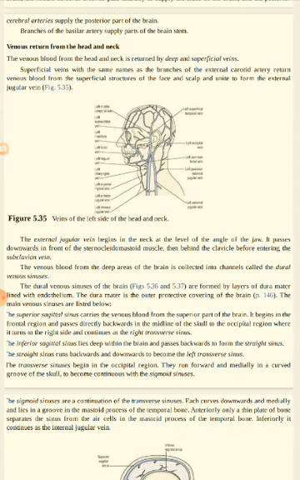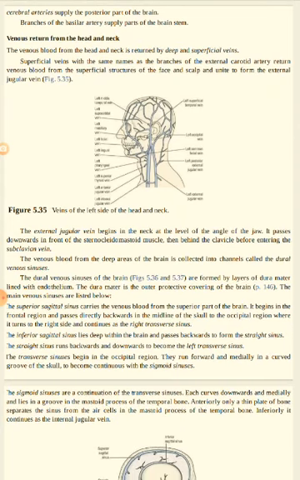angle of the jaw. So the superficial veins have the same names as the branches of the external carotid artery, and they drain blood from the superficial structures of the face and unite to form the external jugular vein at the angle of the jaw. And this external jugular vein then runs downward in front of a muscle in the neck called sternocleidomastoid, and just behind the clavicle it enters into the subclavian vein. So the superficial blood all drains into the external jugular vein, which drains blood into the subclavian vein.